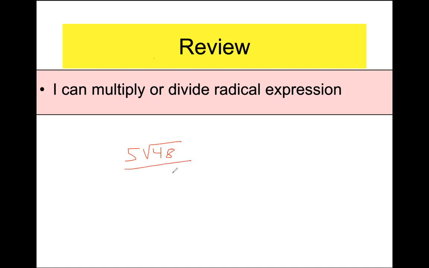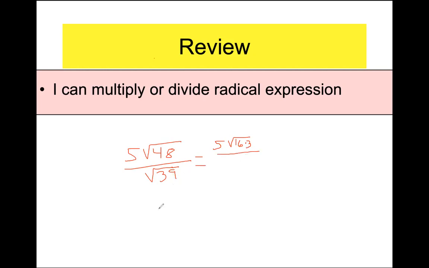5 root 48 over the square root of 39. So this is one of those ones that really requires you to have a good command of your perfect squares. All right, let's see what we can do here. Any perfect squares in 48? Right, before we multiply by the square root of 39, I don't want to do that. Yeah, 16. So that could be written as 5 times 16 times 3. This is where having a good command can save you some time. If you thought that 4 does go into it, it would have been 2 steps.